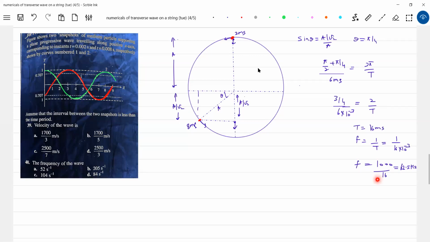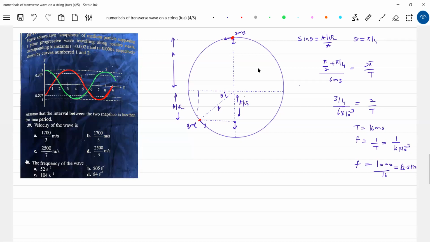After getting this, now how to get the speed of the wave? The book answer is given as 104.